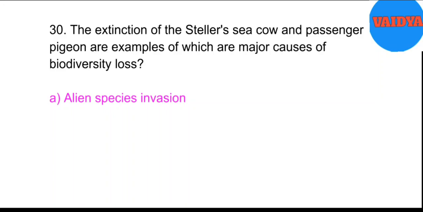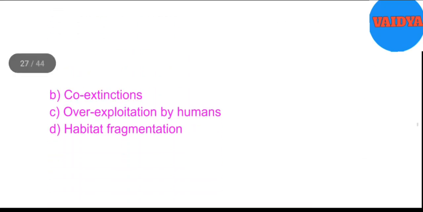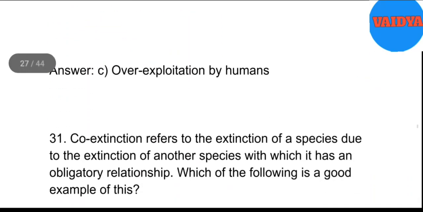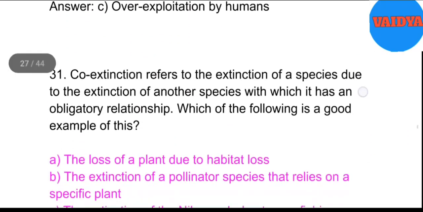30. The extinction of the Steller's sea cow and passenger pigeon are examples of which major cause of biodiversity loss? A. Alien species invasion. B. Co-extinctions. C. Overexploitation by humans. D. Habitat fragmentation. Answer: C. Overexploitation by humans.